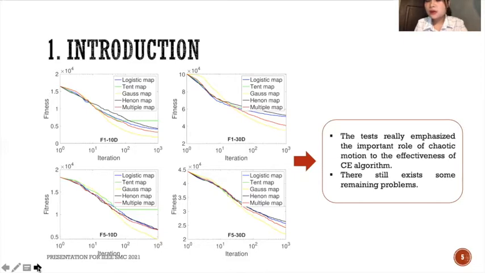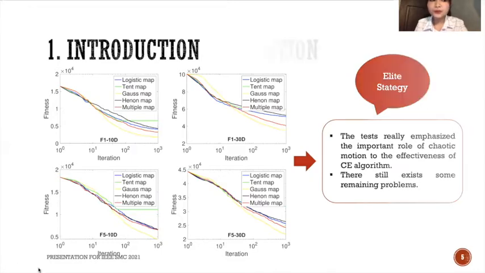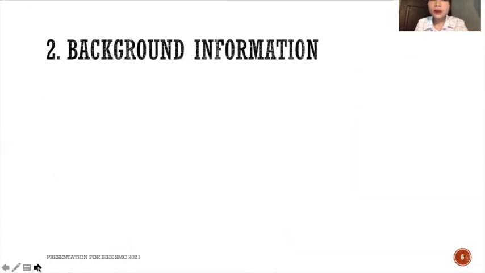However, there still exist some remaining problems, and to solve them, we try to enhance the algorithm by using the superior information of the elite individuals in the chaotic search process, and the elite strategies will be a great direction for our research. Next, I will give some background information about my research.